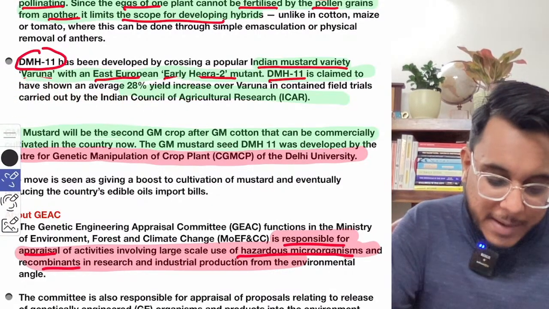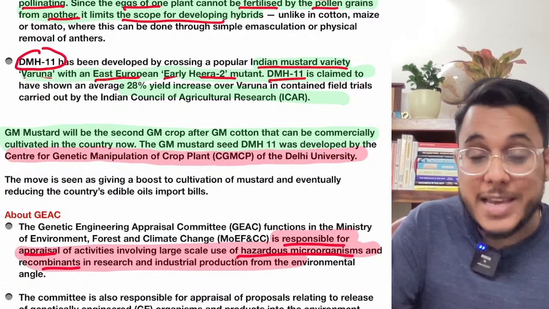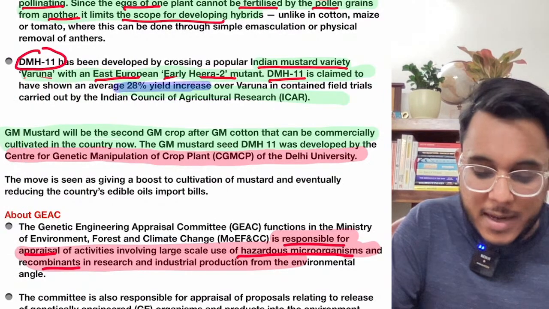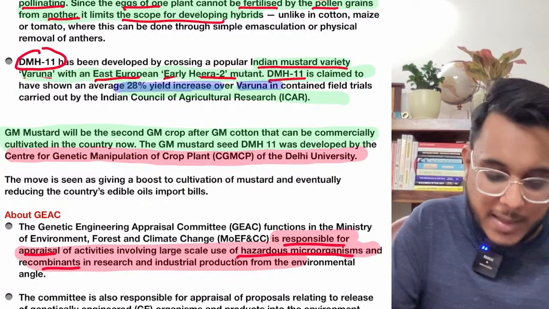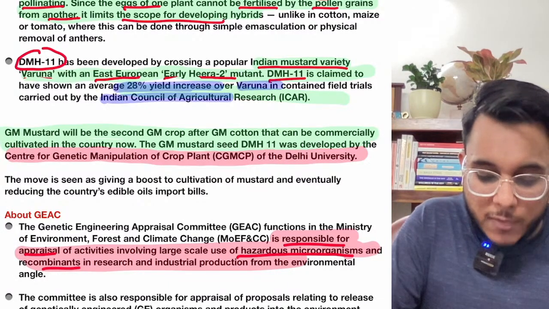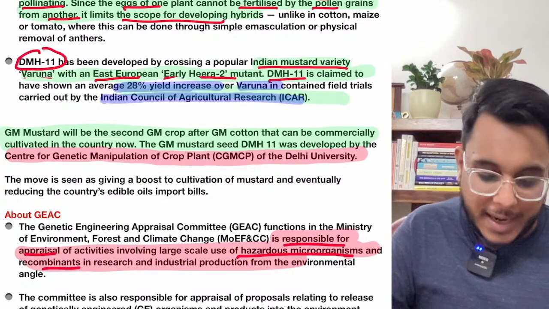It is being claimed that DMH11 has a 28% higher yield than Varuna, and this has been confirmed by the Indian Council of Agricultural Research in its field trials.